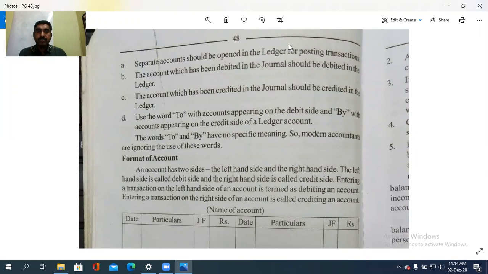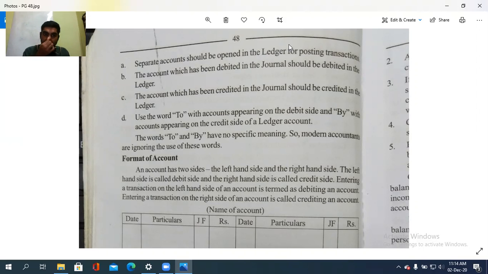So the account which has been debited in the journal should be debited in the ledger, and the accounts which have been credited in the journal should be credited in the ledger also. Use the word to with the accounts appearing on the debit side and by with the accounts appearing on the credit side of a ledger account. The words to and by have no specific meaning, so modern accountants are ignoring such words also.